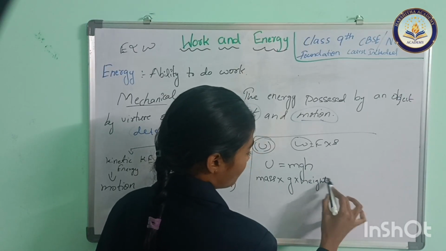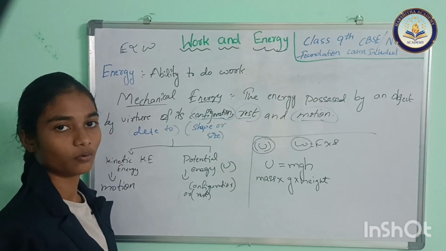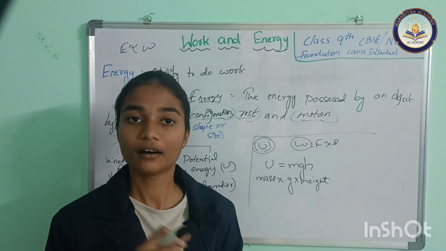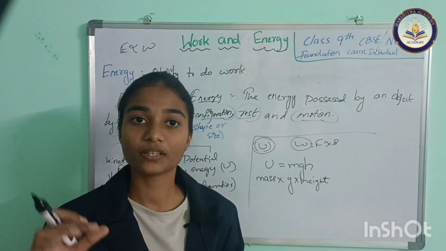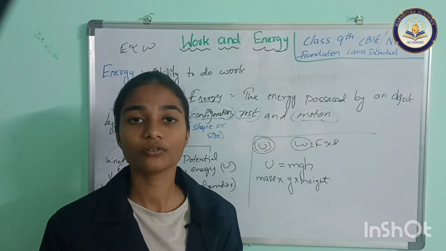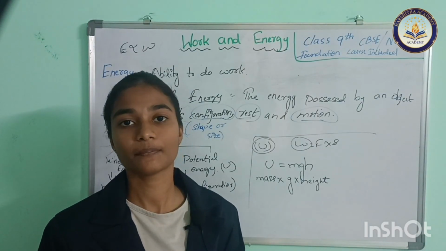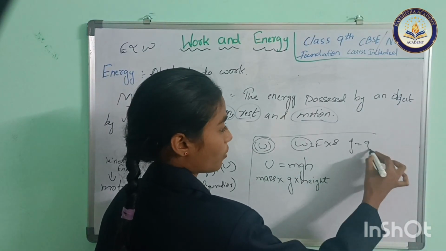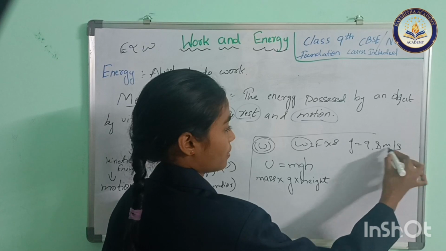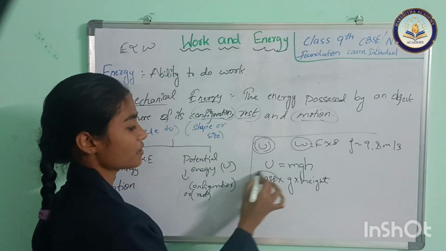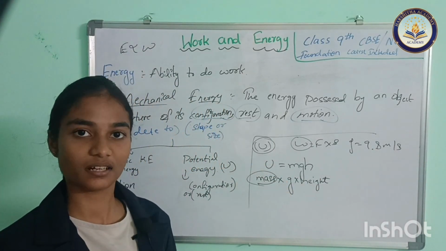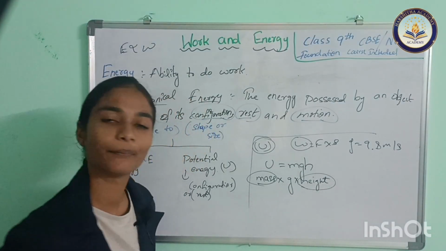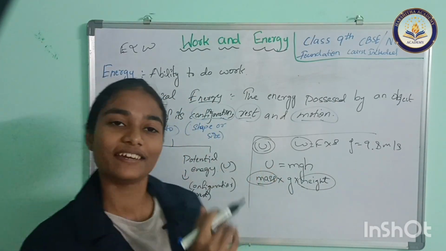In your previous chapters you learned about acceleration due to gravity: during free fall there is some acceleration, and that is a unique value, 9.8 meter per second squared. Mass is nothing but the matter present in an object. Why is height included here?